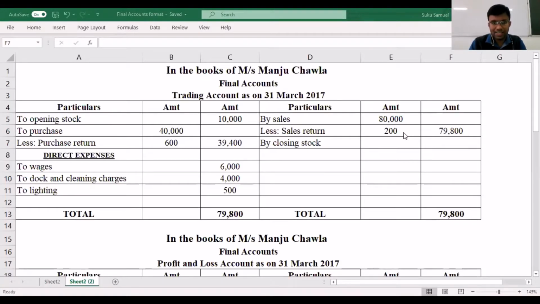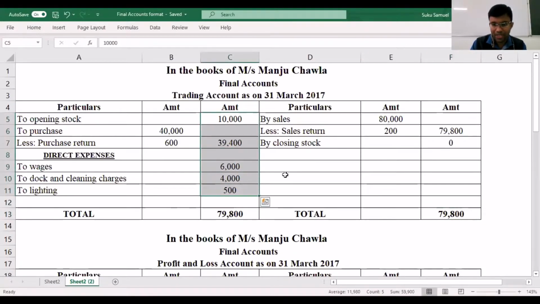So your net sales is 79,800. Now in this particular question, we do not have closing stock, so we will assume closing stock to be 0. Now we have to look out and see which side is more. If you notice here, the credit side is more.